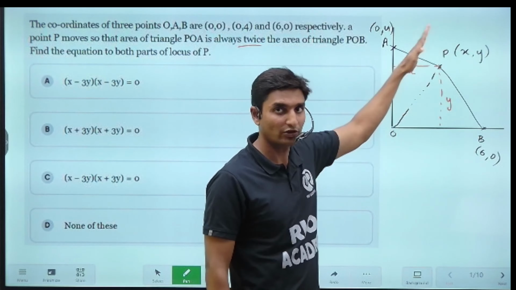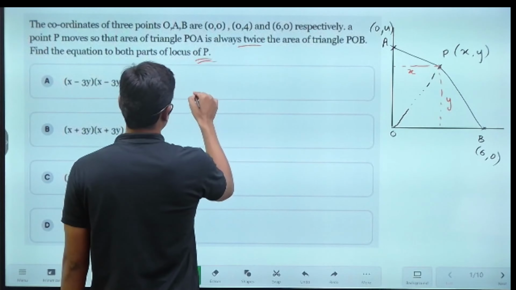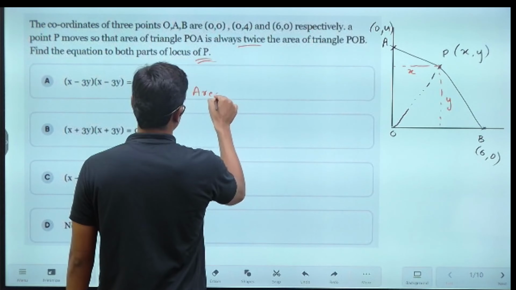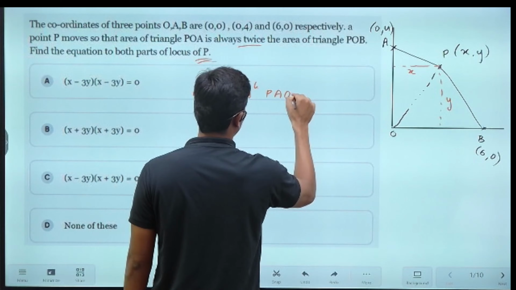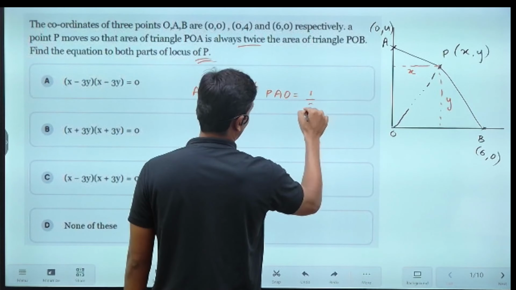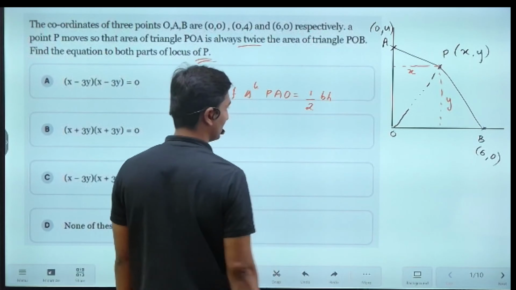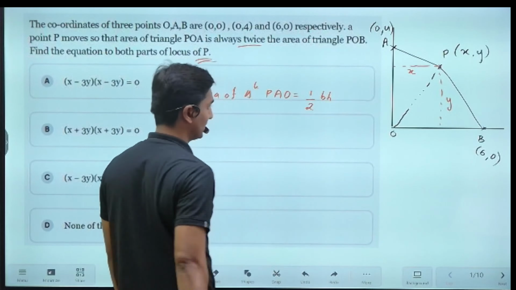Now here is the diagram, and in this particular question we have to obtain the equation of this point P. How can we do so? Because we don't basically know anything about this point. The only condition has been given in the question. What is the condition, guys? The area of the triangle PAO. What is the area of a triangle given by? Half base into height, correct? The area of a triangle is given by half base into height.